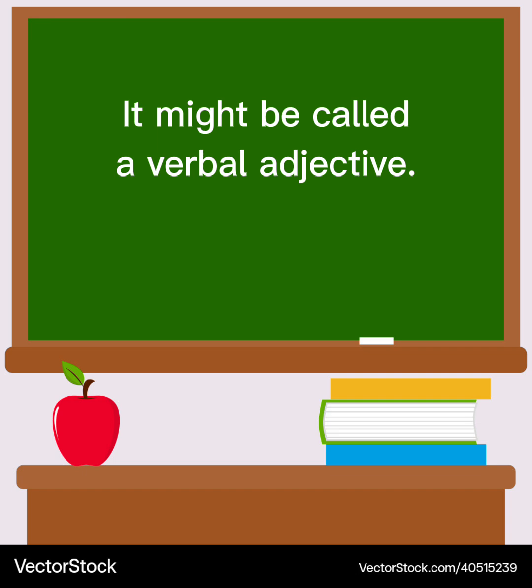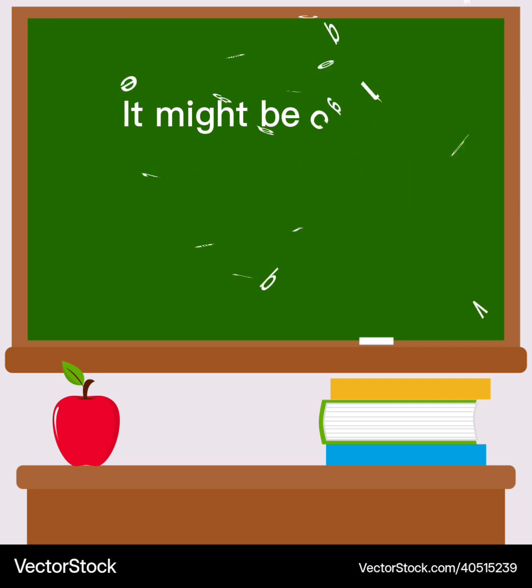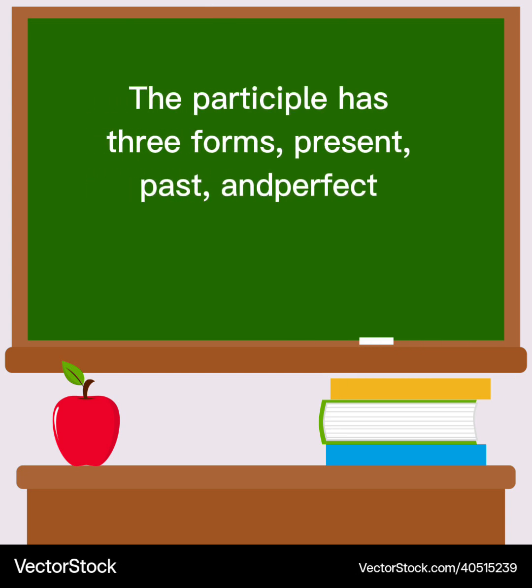An adjective is a word that modifies the noun. The participle has three forms: present participle, past participle and perfect participle.